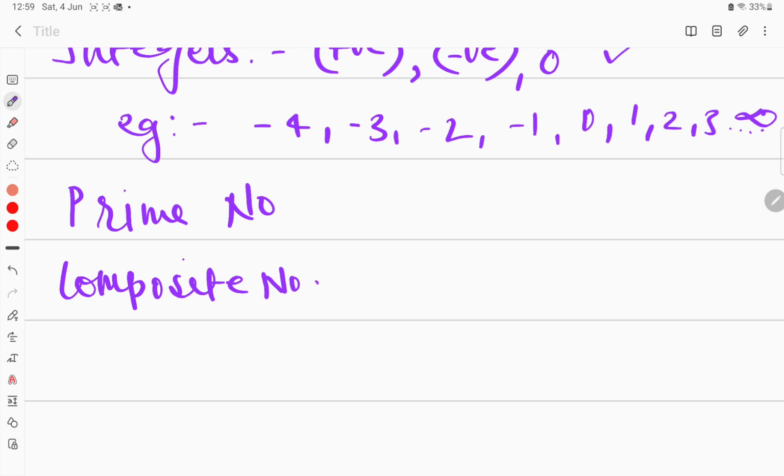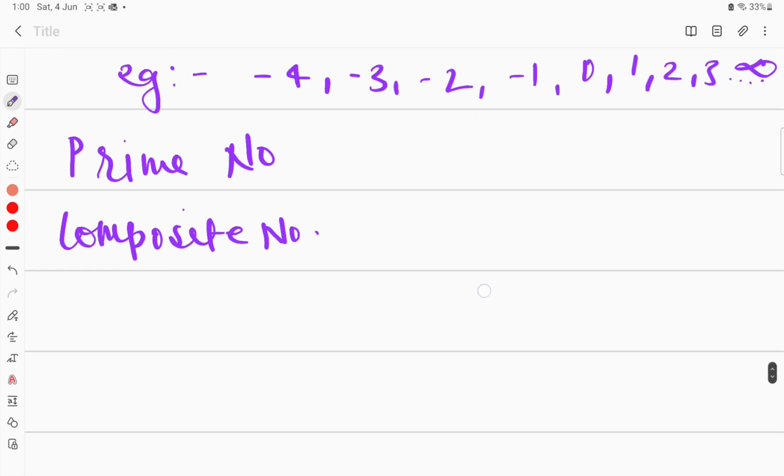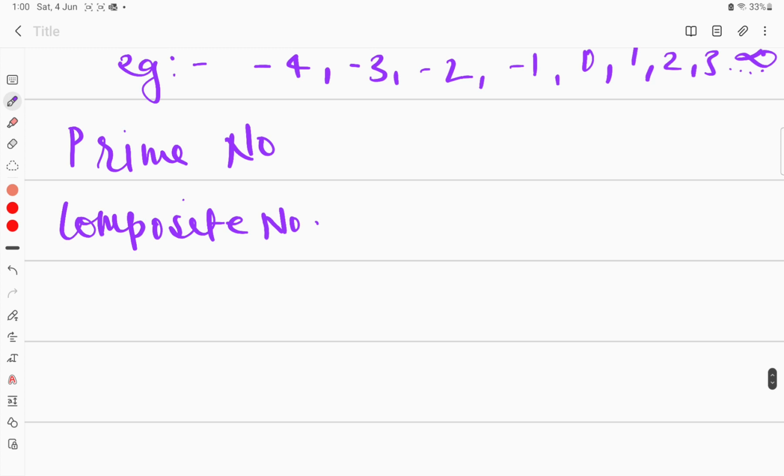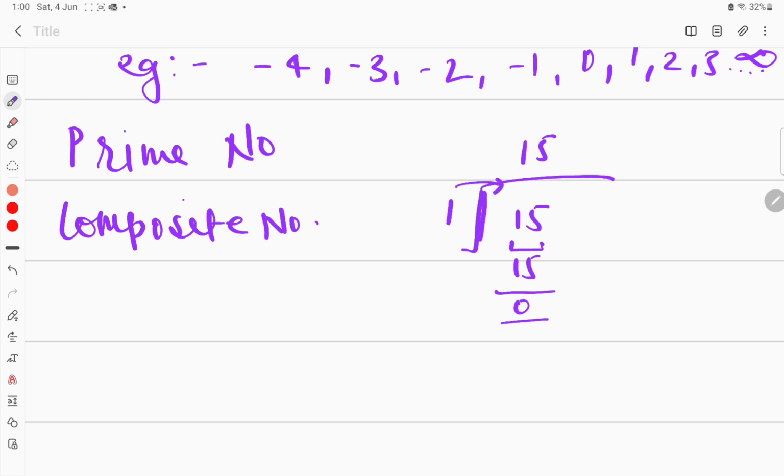the concept of factor. So in simple language, what does factor mean, or what is the definition of factor? A very simple example: suppose I have the number 15. The set of numbers which can divide this 15 exactly. When I use the word exactly, that means the remainder should be 0. So 1 is the number which can divide 15 exactly 15 times. So 1 will be called a factor of 15.